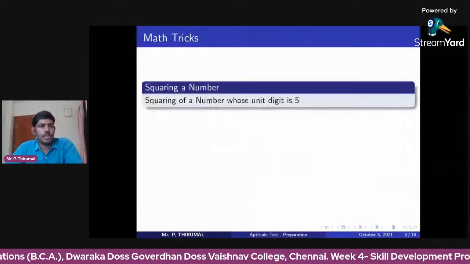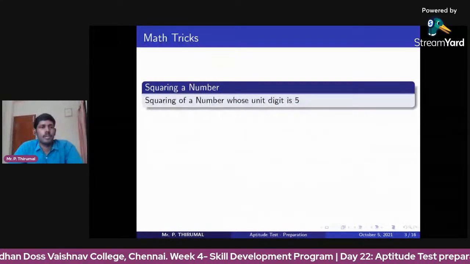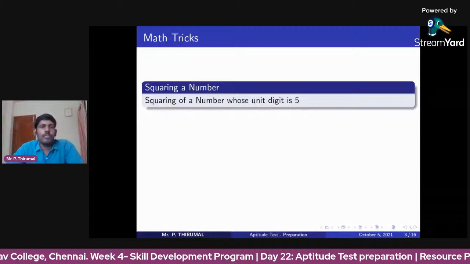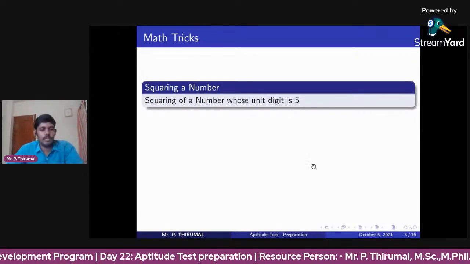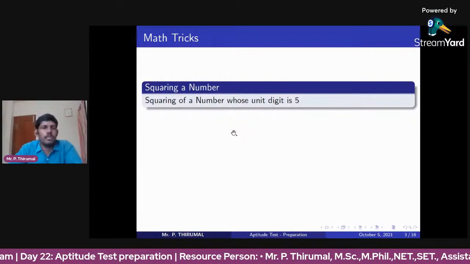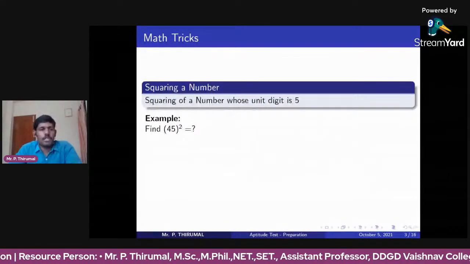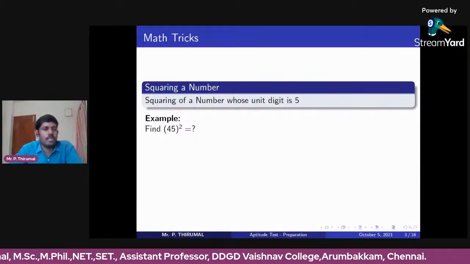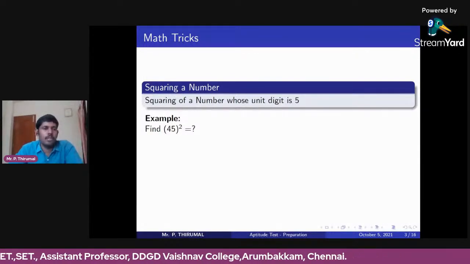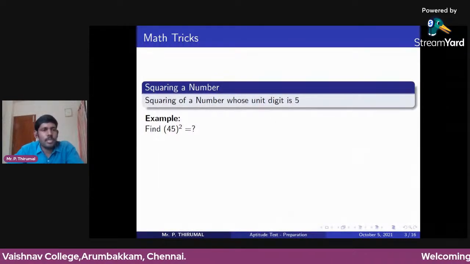First one, squaring a number. Squaring of a number whose unit digit is 5. For any given number whose unit digit is 5, we can find the square easily. First, we'll see some examples. First, 45 square. We need to square the number 45. We know the concept, 45 multiplied by 45 gives the answer. But without the normal calculation, how do we find the square value?